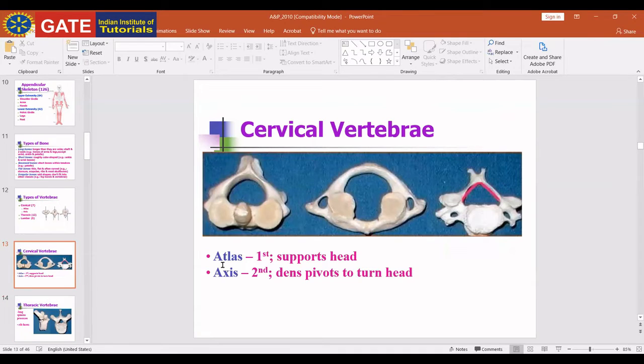The first cervical vertebra is the atlas, which supports the head, and the second vertebra is the axis, the pivot to turn the head. Just remember, if someone asks us a question and we say no verbally, sometimes we also give a signal by moving the head for no. Is this due to atlas or axis movement? The yes or no movement of the head is only due to these two cervical vertebrae, atlas and axis. That's why we call them the yes and no bones, atlas and axis.